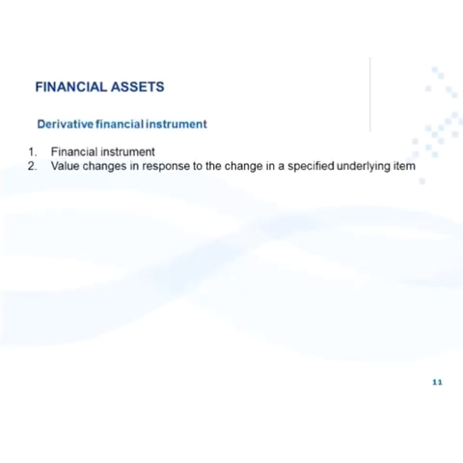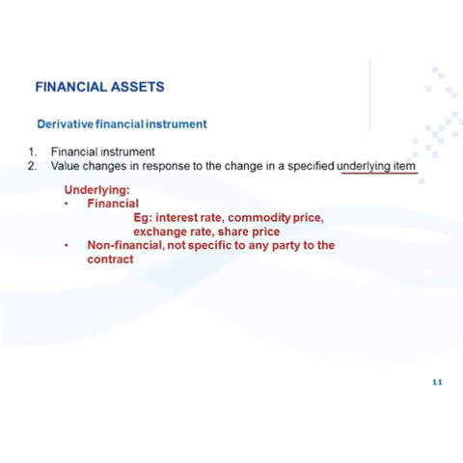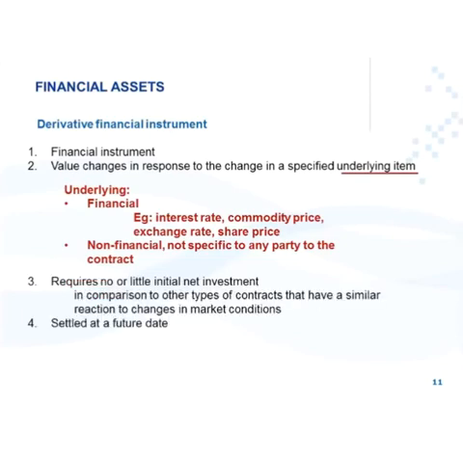A derivative financial instrument is, first of all, a financial instrument. Secondly, it doesn't have its own value up front. Its value changes in respect to the change in a specified underlying item. That's where the term derivative comes from. Its value is derived from an underlying item. That underlying item can be financial or non-financial in nature.